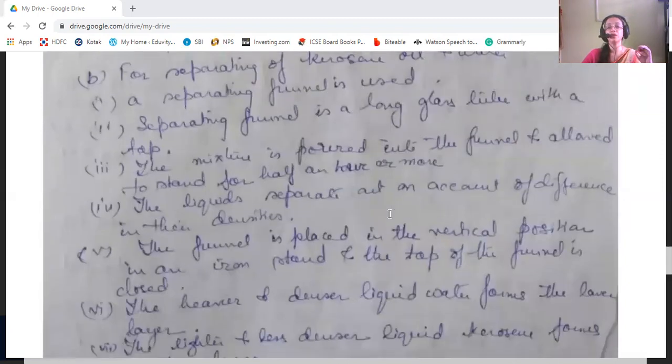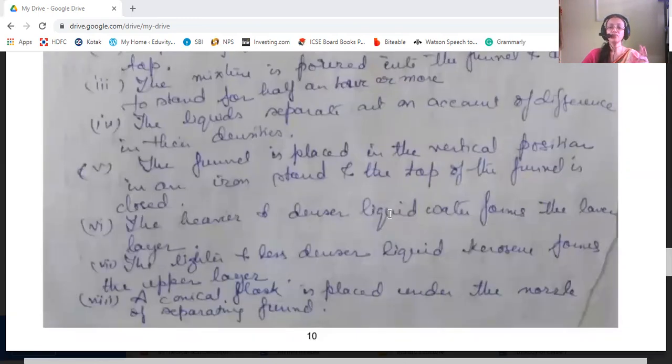The funnel is placed in the vertical position in an iron stand. The tap of the funnel is closed. The heavier and denser liquid, water, forms the lower layer, and the lighter and less dense liquid, that will be kerosene, will be the upper layer.